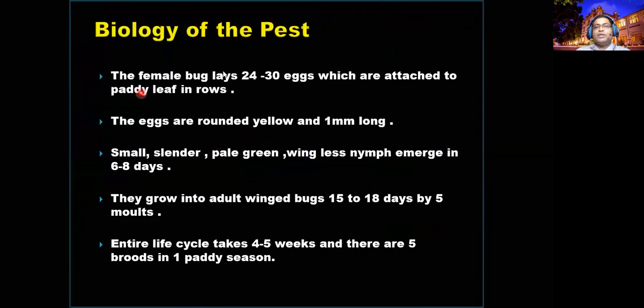You can expect to learn how long it takes to complete the life cycle and how many eggs are laid by the females. Normally a female lays 24 to 30 eggs in a row. Initially they are yellowish in color, then turn brownish. The nymphs are wingless, and nymphs and adults are more or less similar, so both will damage. But incidence in Sri Lanka is less compared to many pests.